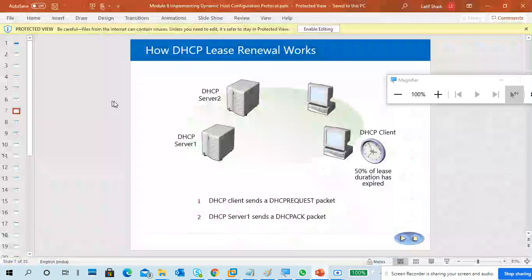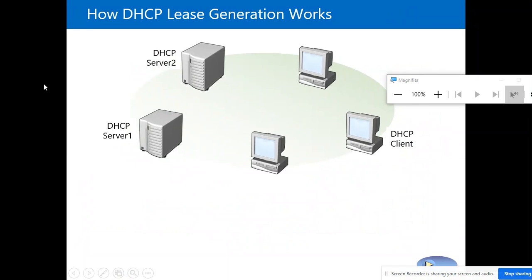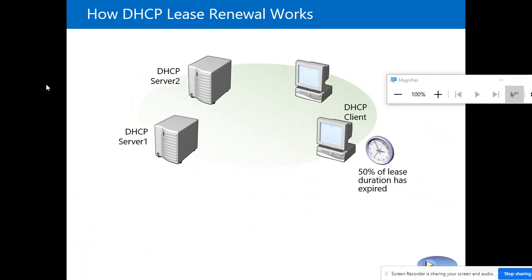So what is this lease duration? Look at this. Okay, so here we have done this one, right? DORA, guys, compulsory DORA is very important. Discover, offer, request, acknowledgement. It is very important. I don't have more time to repeat that again and again. But the DHCP process, or DORA process, is compulsory and very important. DORA: discover, offer, request, acknowledgement.